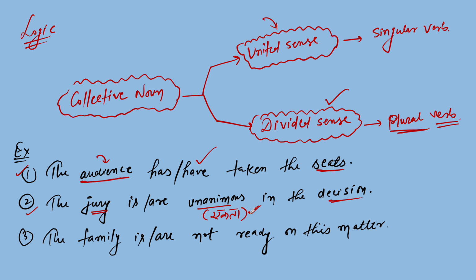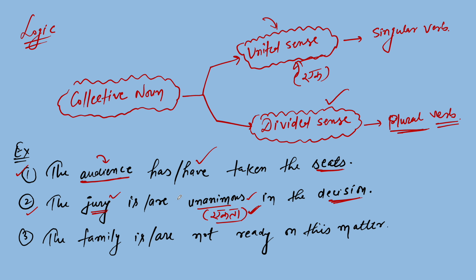Unanimous means ekta. All the judges are coming together and going to take a decision collectively, all coming in one place and behaving as a single thing. So there is united sense, meaning they all are united. United means ek. Is it clear?